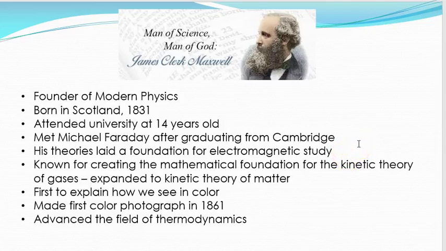So James Clerk Maxwell is considered to be the founder of modern physics. He was born in Scotland in 1831. He educated himself until he was accepted at university at 14 years old after writing a scientific paper and presenting it. He met Michael Faraday, another scientist, after graduating from Cambridge University. His theories laid a foundation for electromagnetic study.